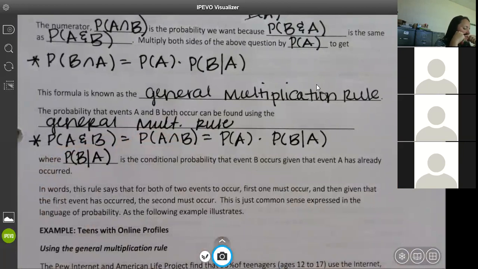In other words, this rule says that for both of two events to occur, first one must occur, and then given that the first event has occurred, the second must occur. This is just common sense expressed in the language of probability, as the following example illustrates. So don't stress too much about it, just be able to use the formula, okay?